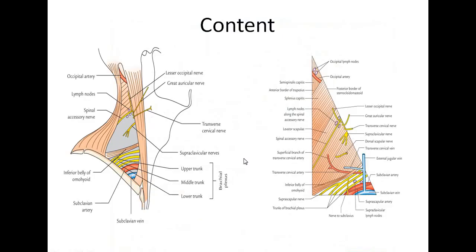Now here is again the presence of the lymph nodes. In this diagram you can see the lymph nodes. They are mainly present along the posterior border of the sternocleidomastoid muscle, a chain of lymph nodes along with the spinal part of the spinal accessory nerve. Then in the apical region of the posterior triangle of the neck, we have occipital lymph nodes, and in the subclavian triangle, we have supraclavicular groups of lymph nodes. So these are the contents of the posterior triangle of the neck.